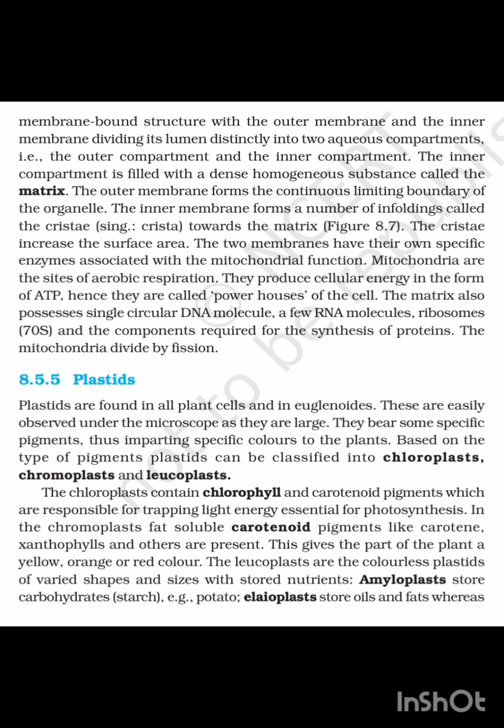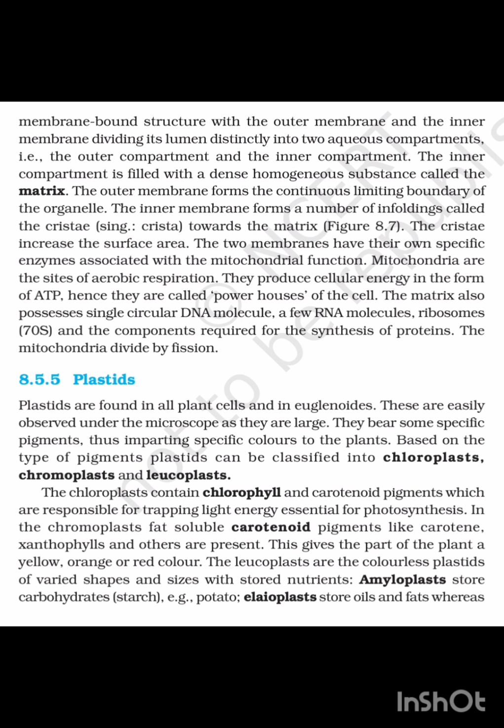Mitochondria. Mitochondria, unless specially stained, are not easily visible under the microscope. The number of mitochondria per cell is variable depending on the physiological activity of the cell. In terms of shape and size, considerable variation is observed.